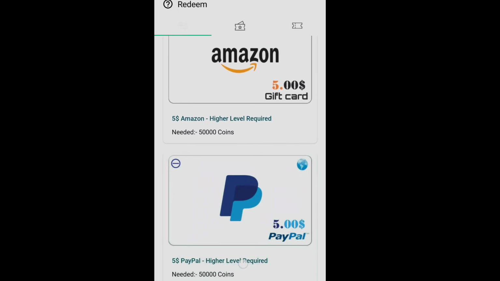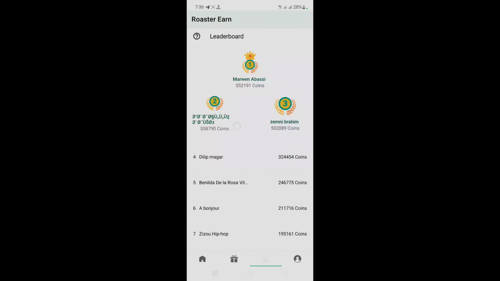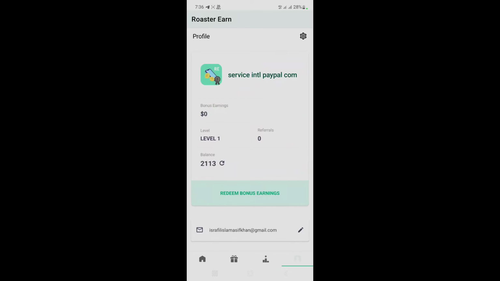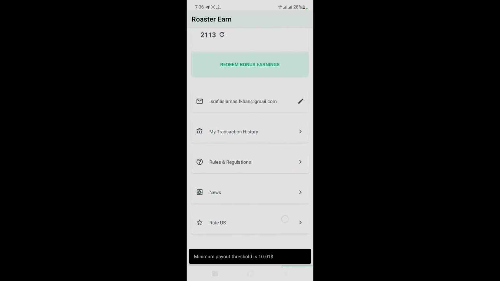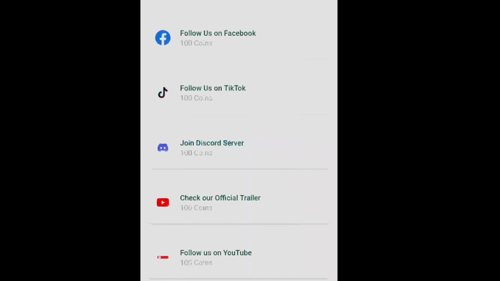I am sharing a new earning application, a 100% real earning application. Okay, and your level number. Okay, and I am back again now. I just click more task options. Okay, complete all tasks and unlimited coins earning.